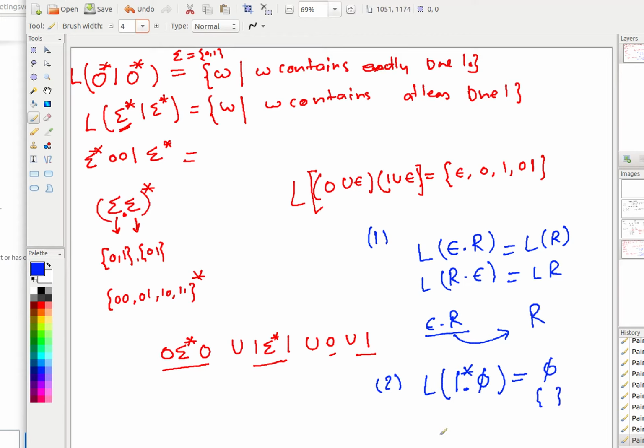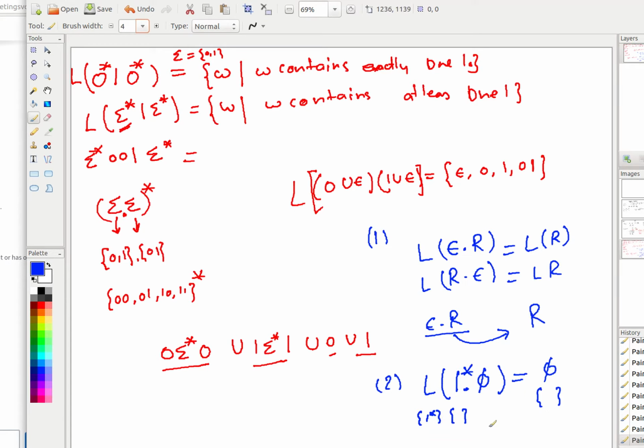It is empty. Why is it empty? I think it is very clear, because when you do 1 star, that is the language, and then you take an empty, so you are concatenating empty with this set. When you don't have anything to concatenate with it, whatever one-to-one multiplication you take will be empty, and therefore you will not get any string in this. It is not epsilon. You have to understand, this phi is not epsilon. Phi is actually null. When you concatenate anything with a null, you get null, and therefore everything becomes empty.